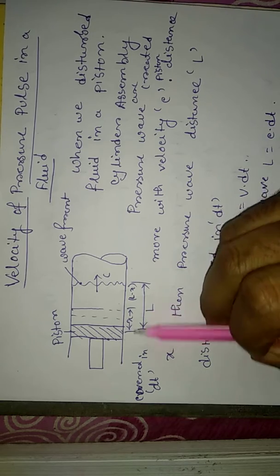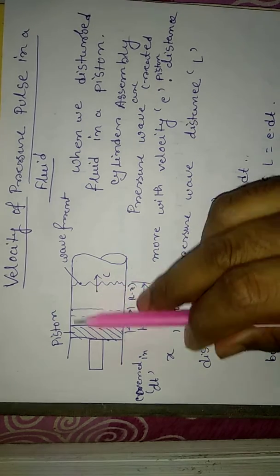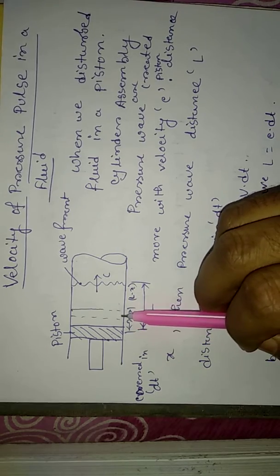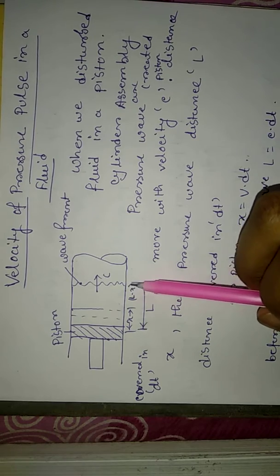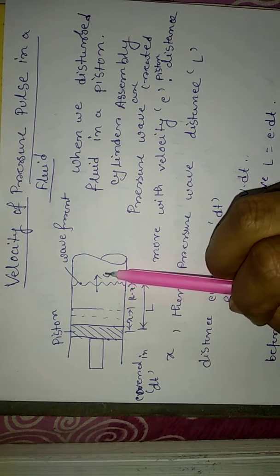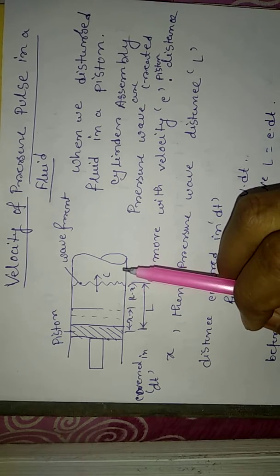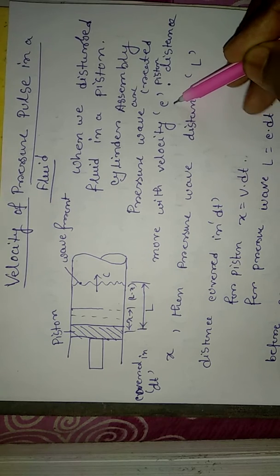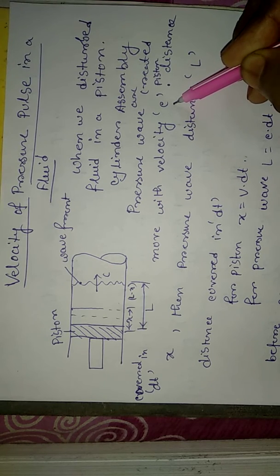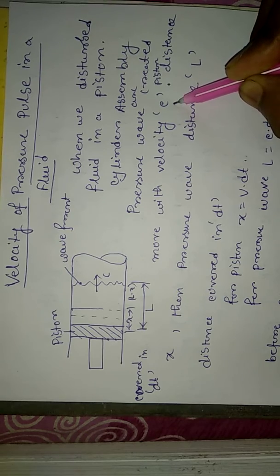If you disturb the fluid in a piston cylinder assembly, then pressure waves are created, in which the pressure wave front velocity term is c. It is sometimes also called the velocity of sound. This c is basically called the velocity of sound, or sonic velocity, or acoustic velocity.